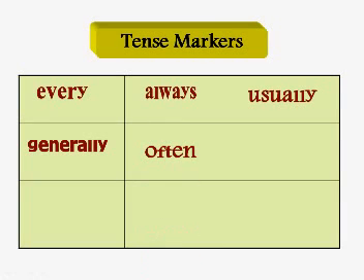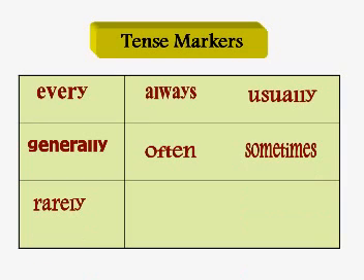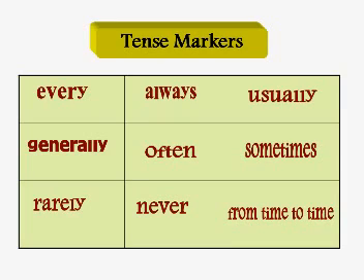Often. And we just gave an example of that word. Sometimes. Rarely. And rarely means that something does not happen so often. It doesn't happen a lot. Okay? Never. Something that doesn't happen at all. From time to time, which is a little bit similar to sometimes. Okay, those are called the tense markers.